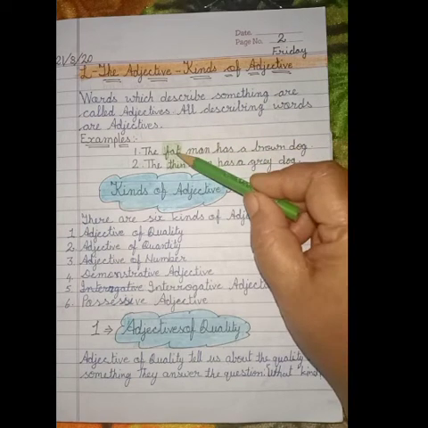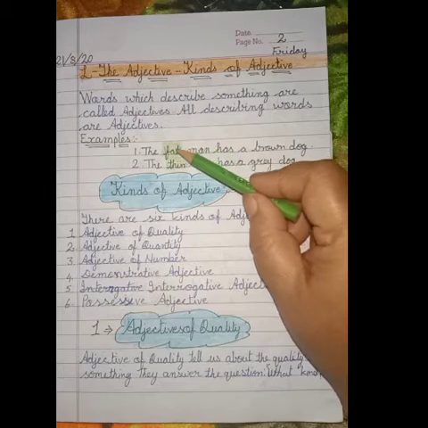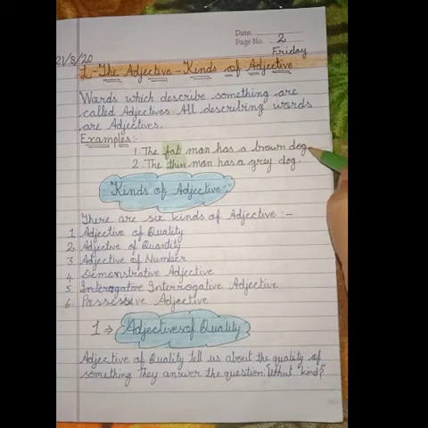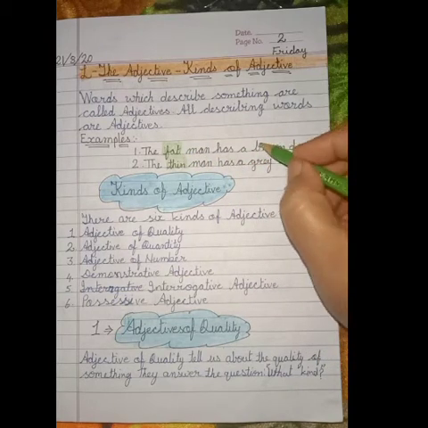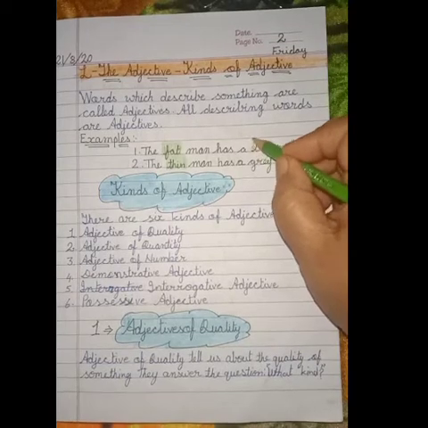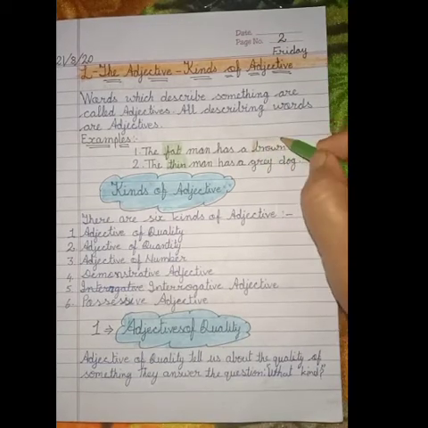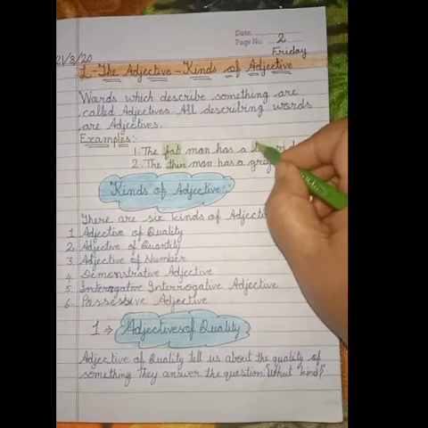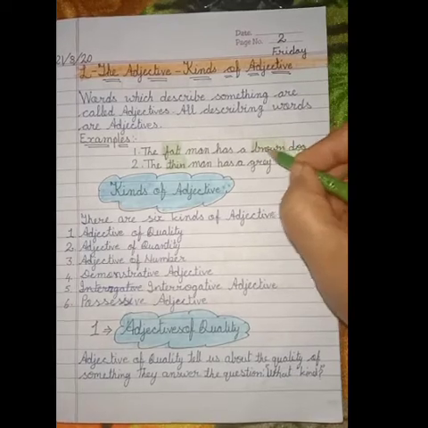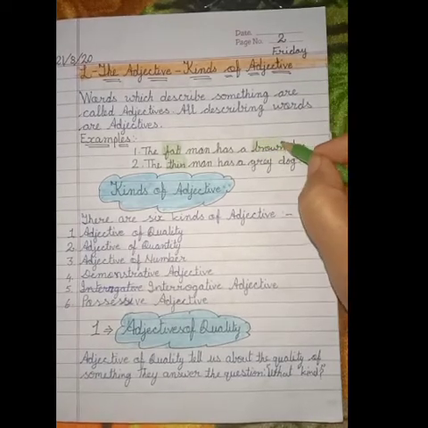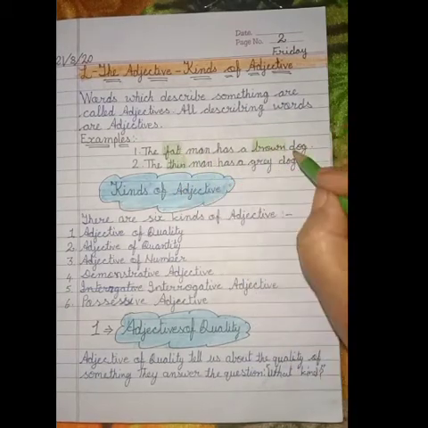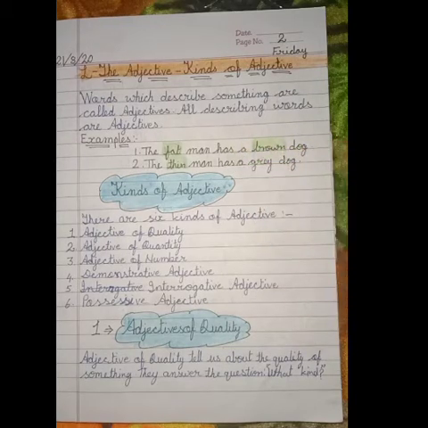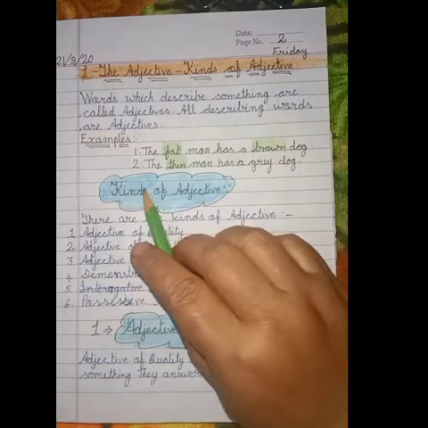Here, this word fat is our describing word. This word fat is describing a man. The man is fat. And here this is your dog, and the dog is brown. The color of the dog is brown. It is a brown-colored dog. This word brown is describing a dog. So these two words, fat and brown, I am highlighting them. Both are describing words, so these are our adjectives.